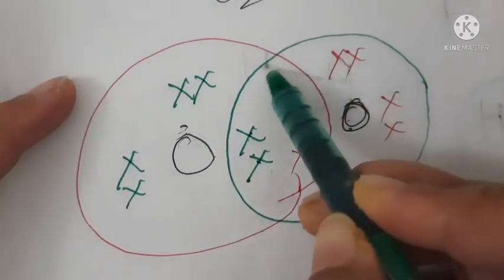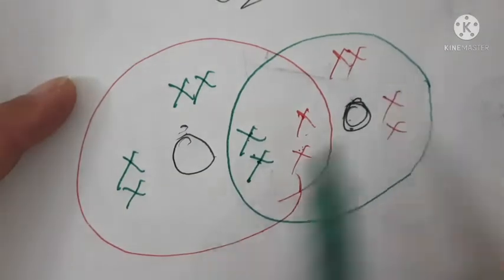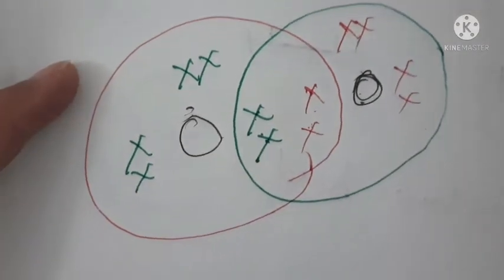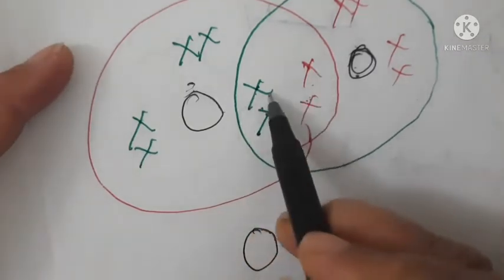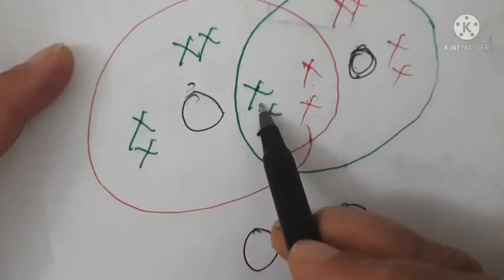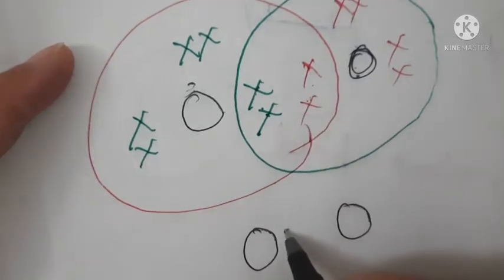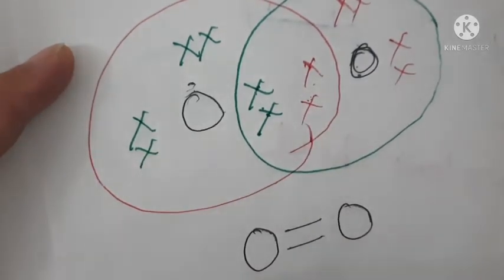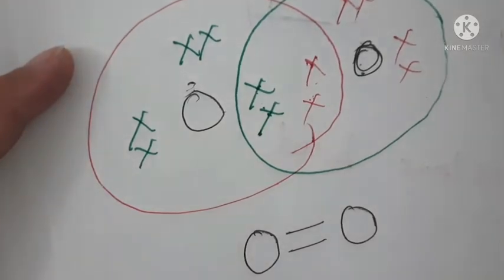And if I take the area of only this oxygen, then again 1, 2, 3, 4, 5, 6, 7, 8. How many electrons did I share? This oxygen shares 2 electrons, and this oxygen also shares 2 electrons. So now there will be a double bond, and this is called a double covalent bond. Is it clear? I hope it's clear to everyone.